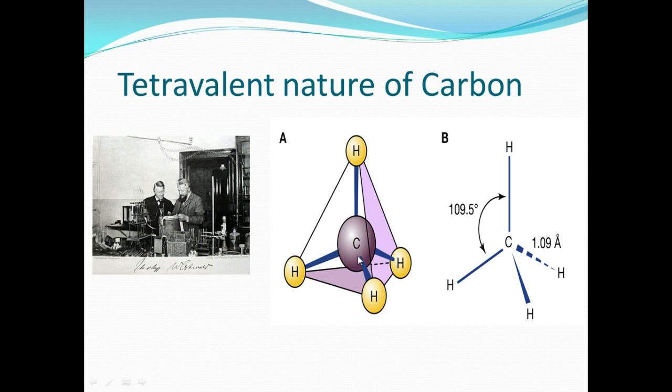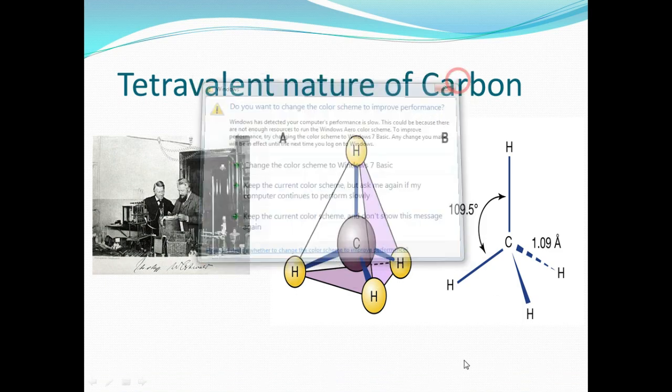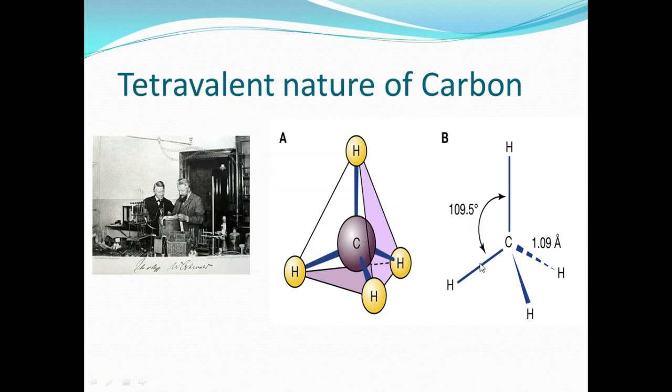Carbon is the center atom, and the four atoms are located in different positions in space. One is in the plane, another is behind, in the back position, right? Here the bond angle is 109.5 degrees. That is something different in the tetravalent nature of carbon. So this proposed structure of four bonds of carbon, not randomly oriented but with a specific spatial arrangement, was the first discovery of the tetravalent, three-dimensional nature.